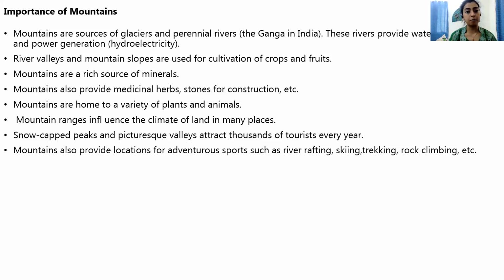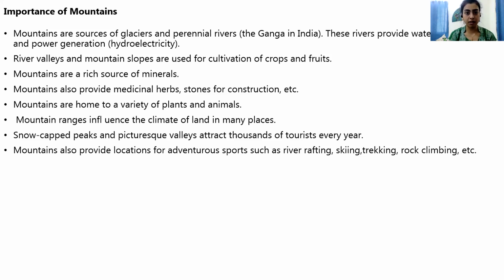Secondly, mountain slopes or river valleys can be used for cultivation of crops, because they have fertile soil. Thirdly, mountains also have a lot of minerals. If we want any minerals, we can dig there and minerals can be extracted. Fourthly, in mountains we can get some medicinal plants which we do not get everywhere. Mountains also provide different types of stones which are required for construction.